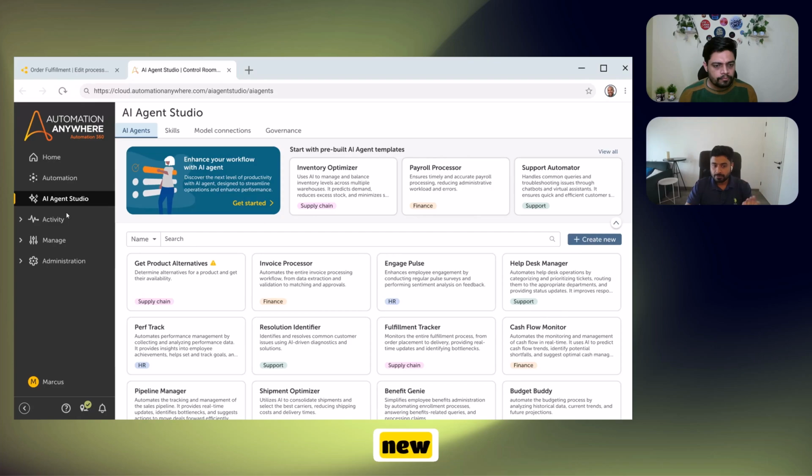Now, this is a newer capability that comes to the platform, and here is where you can create your own AI agents which you want to embed as part of your flow. Now, there are a lot of AI agents created here, so let's go ahead and create a new one.